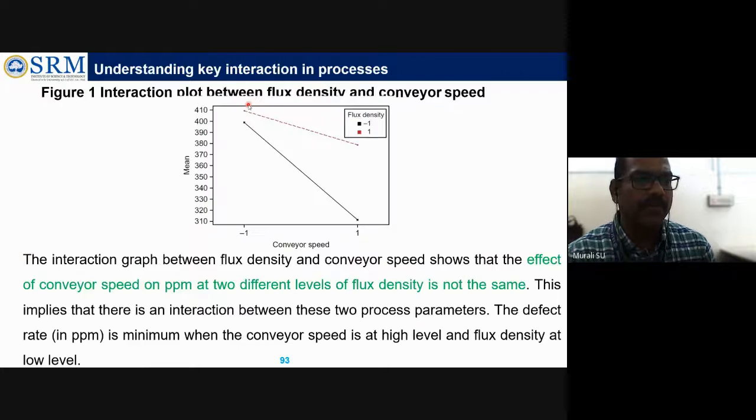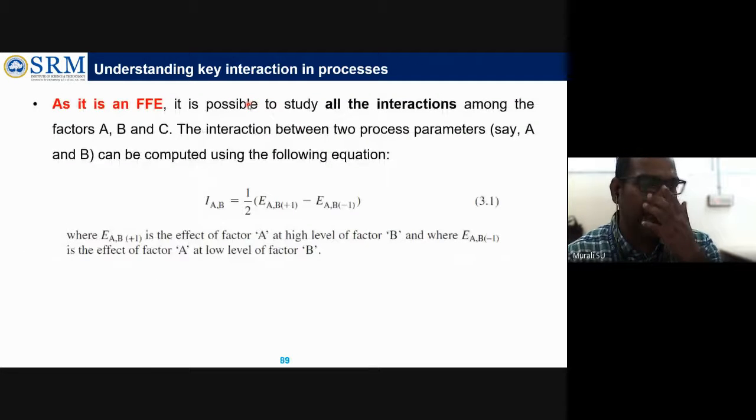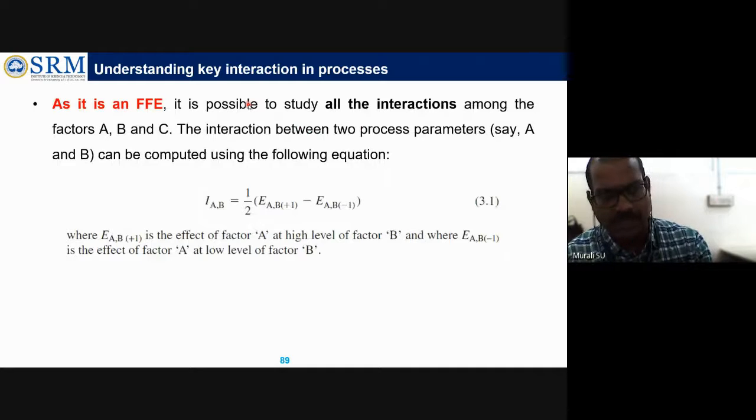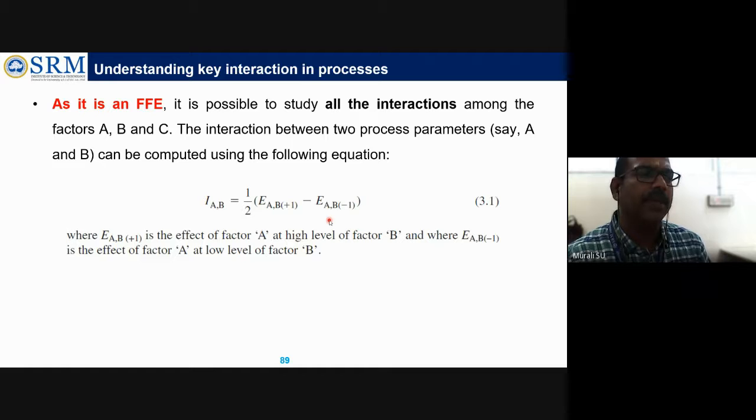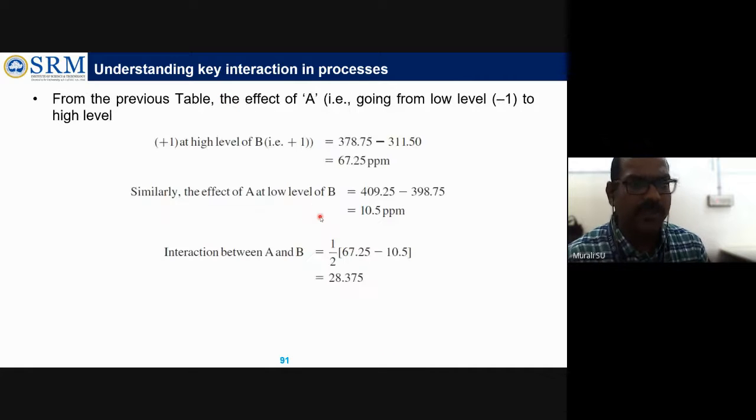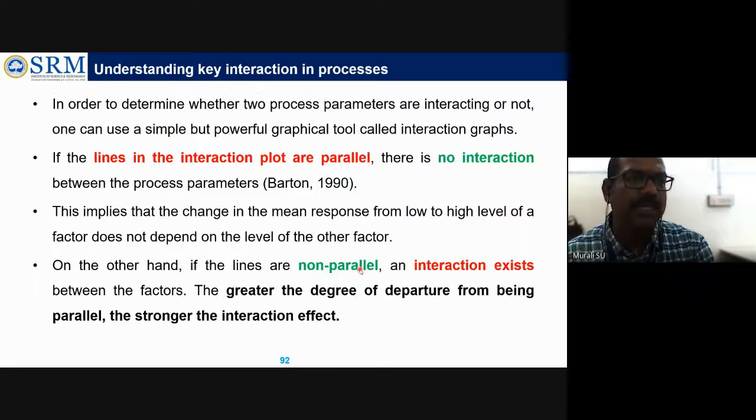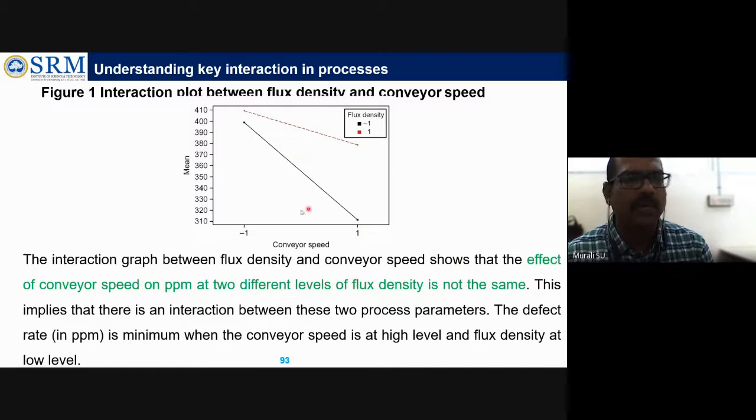Then this is one method. What we calculated is one method of calculating the interaction effect between the process parameters. This is explained only for process parameters A and B. If we do it for B and C, we'll get a separate value. Similarly, we can get the interaction between B and C, or between A and C. Then we can draw the interaction graph for A and B, A and C, or B and C, and we can infer conclusions from the graph like this.